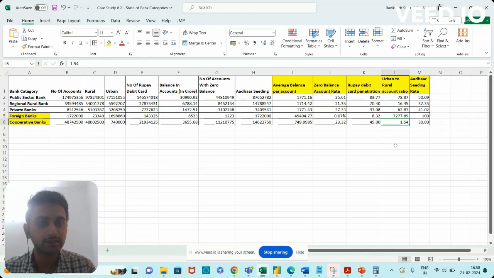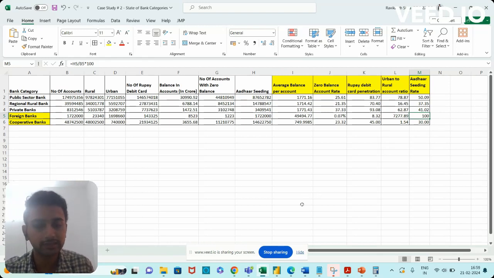The next is the Aadhaar seeding rate, which is the ratio of Aadhaar-seeded accounts to the total number of accounts. It's close to 100% for the foreign banks. Typically, all of the accounts issued by these foreign banks have to be linked with Aadhaar. But in public banks, it's around 50%, and in cooperative banks, it's only 30%. So only 30% of the total number of accounts have been linked with Aadhaar.